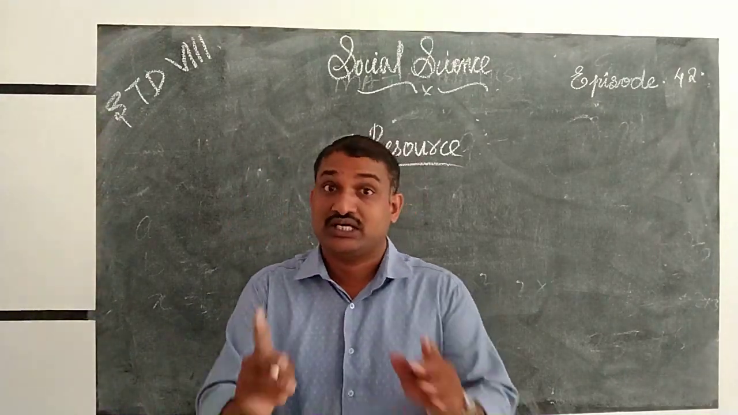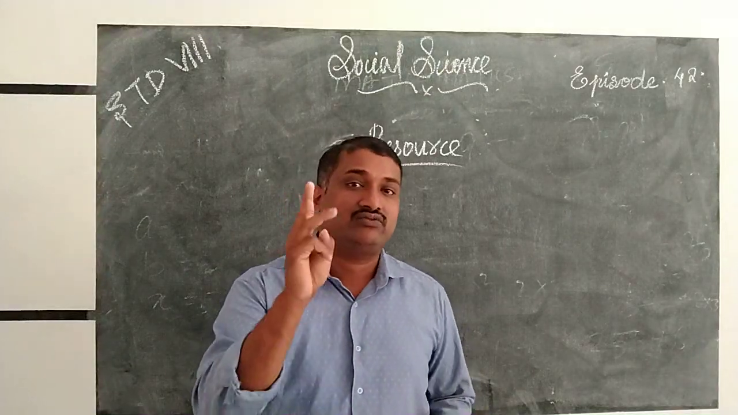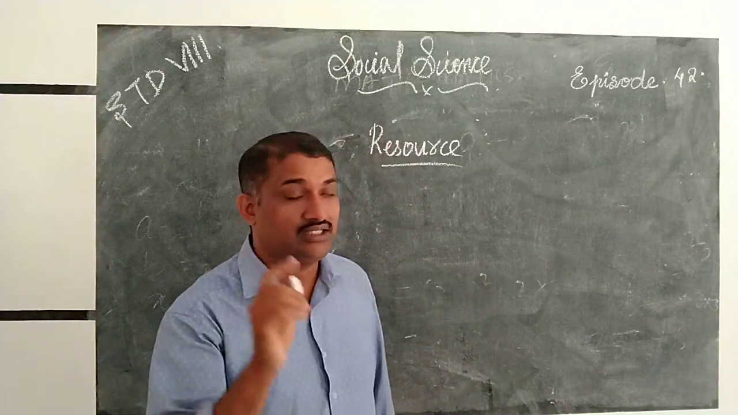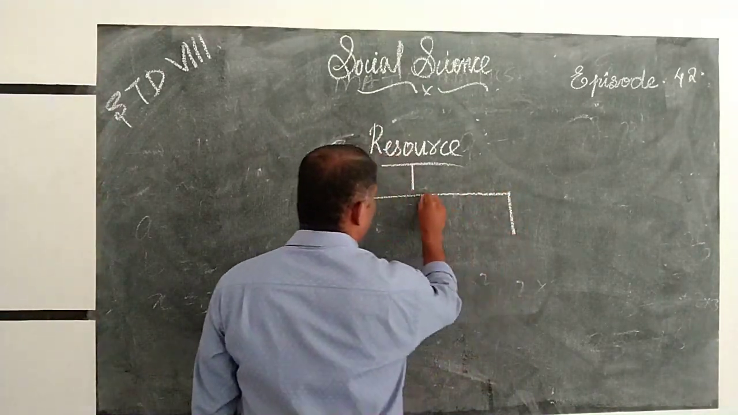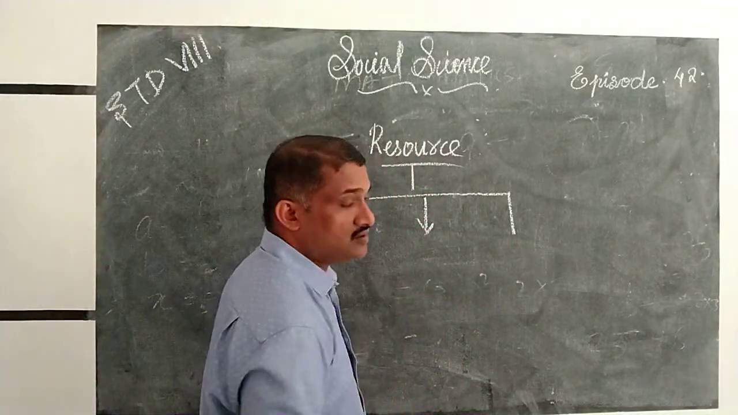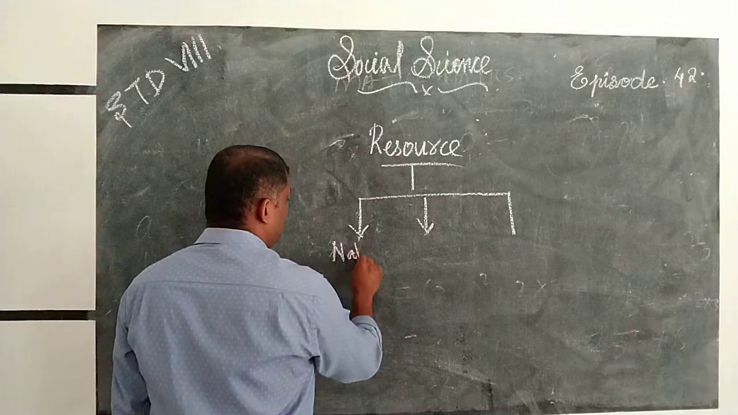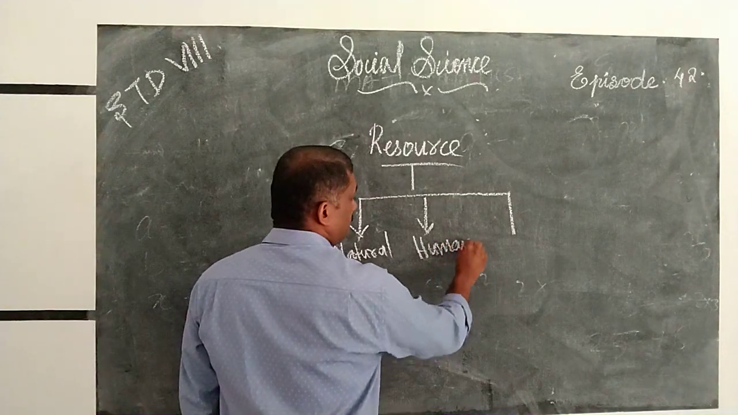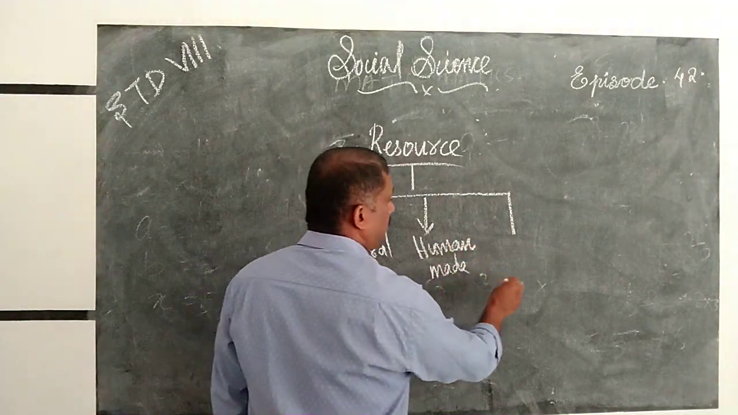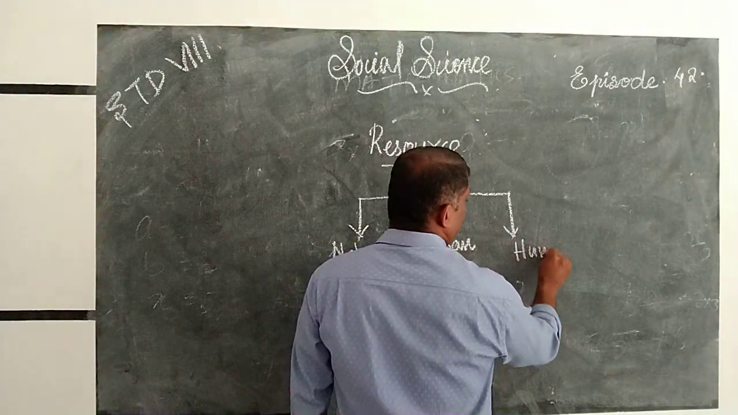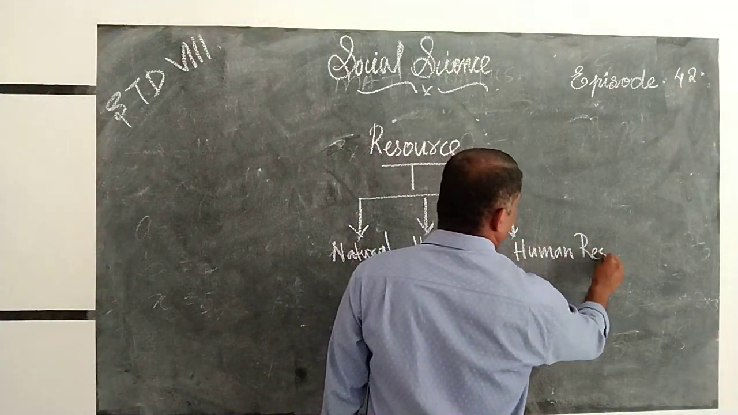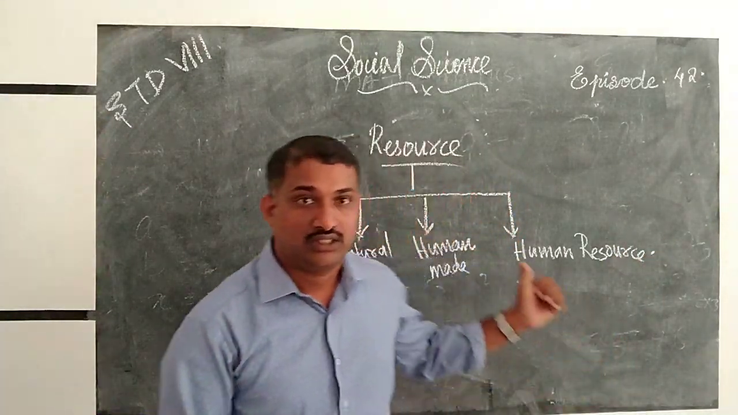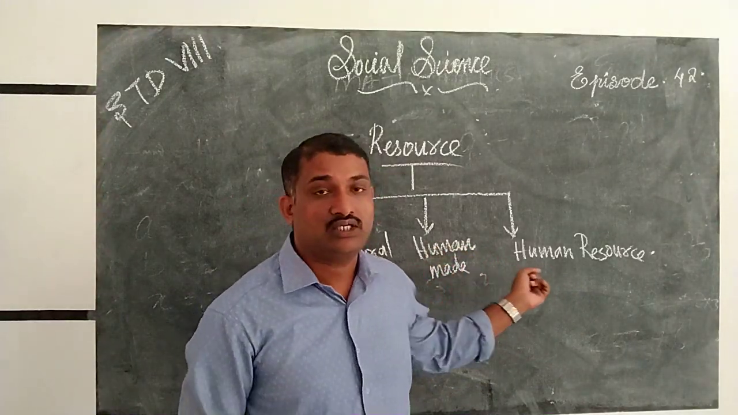So first, resources. We can divide resources into 3. Which are they? Natural resources, human-made resources, and human resources. Which are the three types of resources? Natural resources, human-made resources, and human resources.